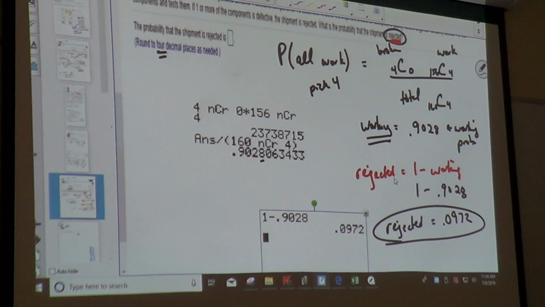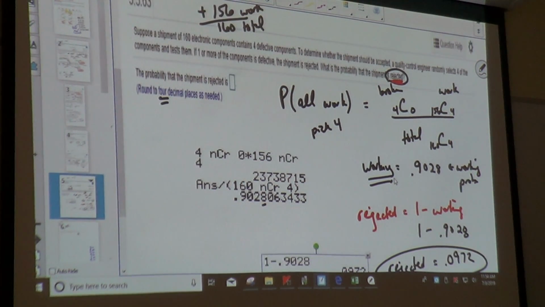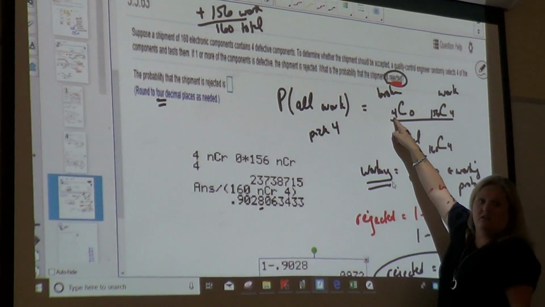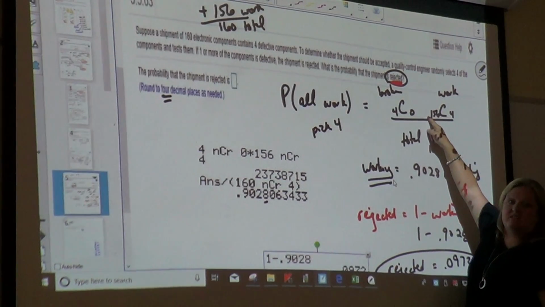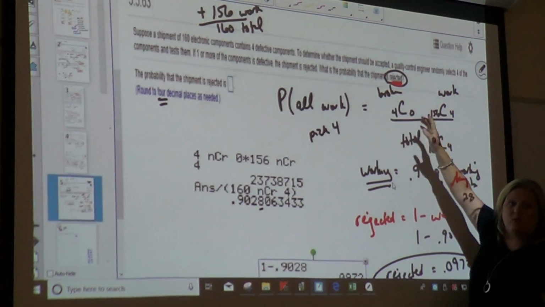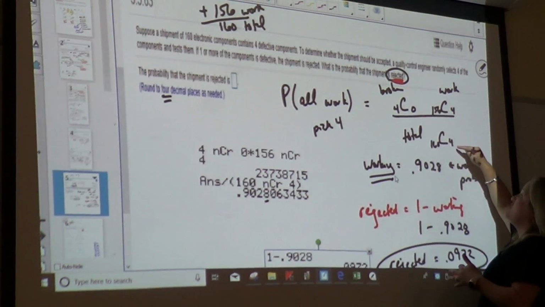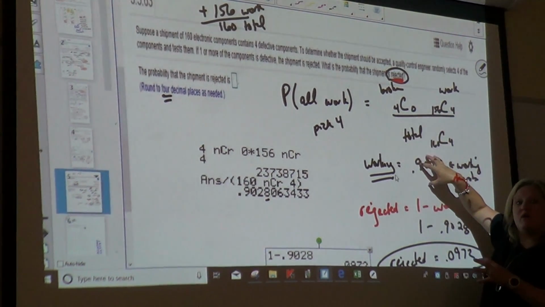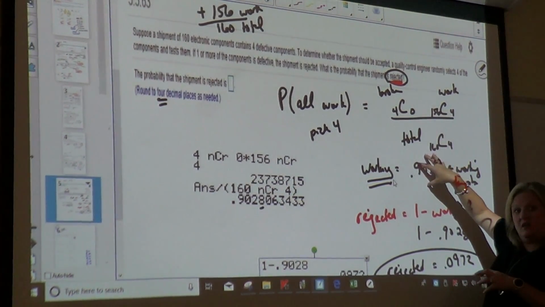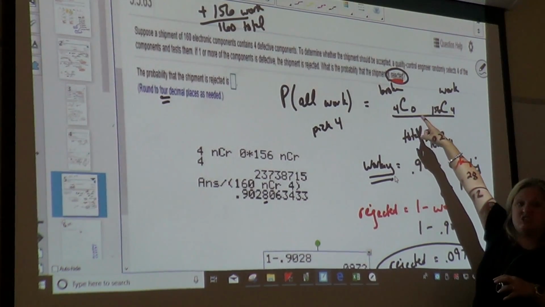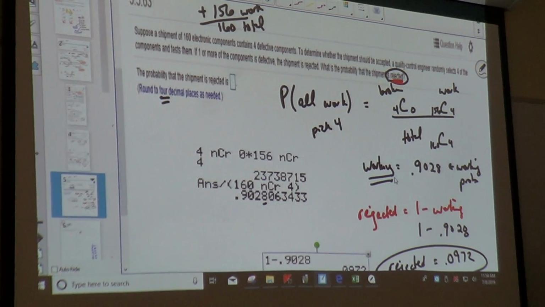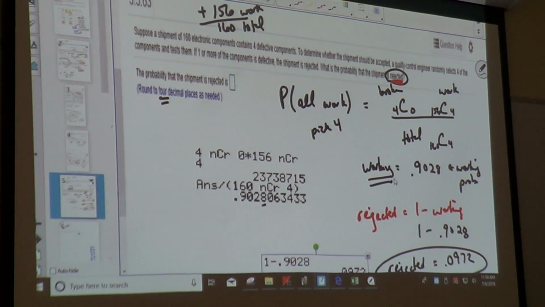I tried so hard on this one and I could not get it. Yeah, but if you treat it like the faculty and student one, you're picking none of the 4 broken, you're picking 4 of the ones that are working, like we did the faculty and the students, and you're picking 4 of the total. But when you get that answer, that represents the ones that are working. But we want to know the rejected, so we do 1 minus. Got it. Okay. Anybody else?